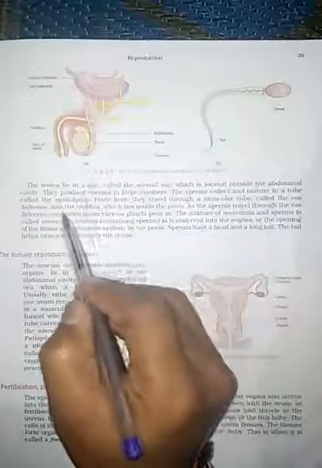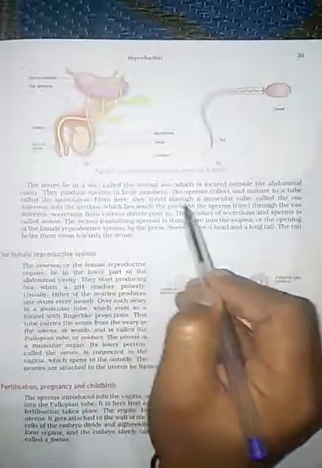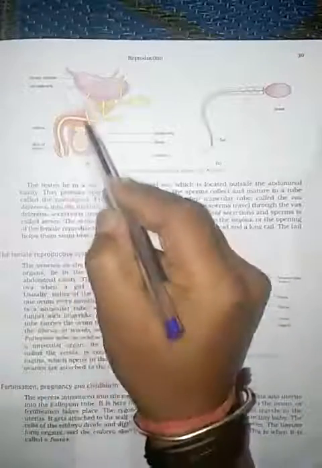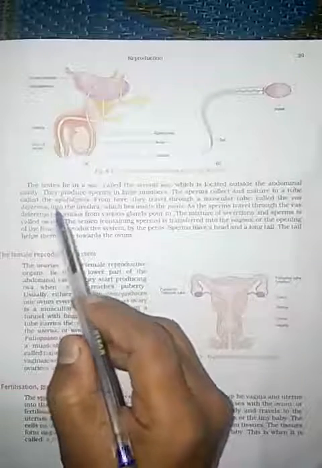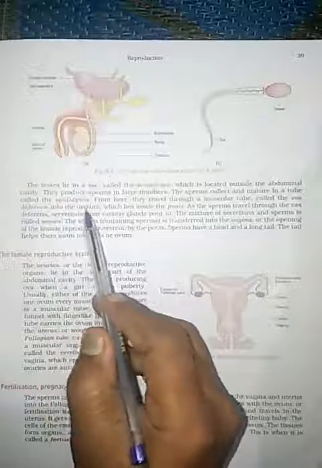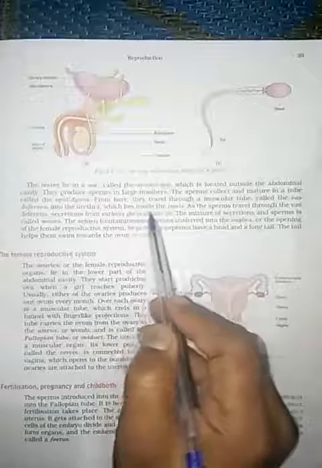Just above the testis, from here they travel through a muscular tube called the vasa deferens. This is called the vasa deferens. It will transfer the sperm to the next part, into the urethra which lies inside the penis.